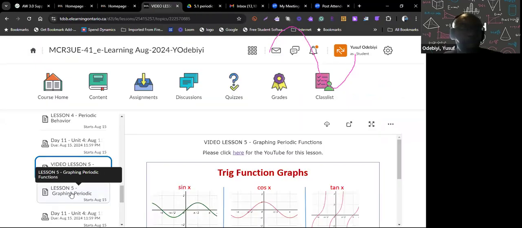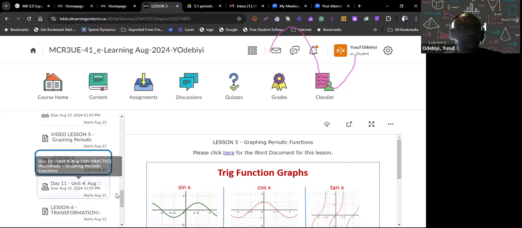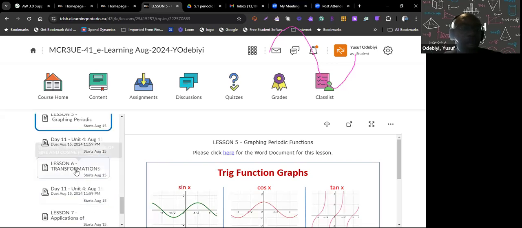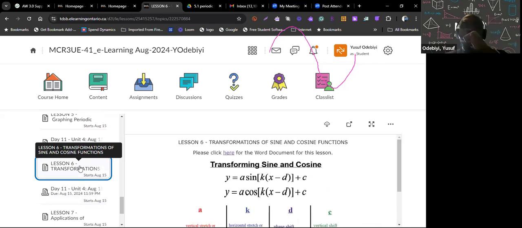And then there's a lesson on that, which matches the video we just watched. There's a worksheet there. So let's look at the transformation. Transformation is basically like all the other transformations. We have an a, a k, a d, and a c.